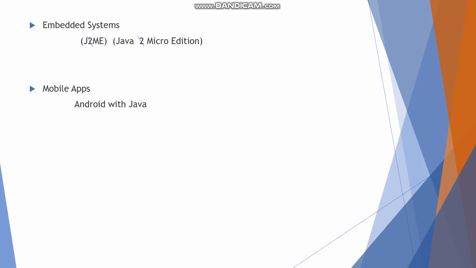Now third use is embedded system. In this, Java was known as J2ME, Java 2 Micro Edition, but now the 2 has been removed, so it is called Java Micro Edition. And the last use is mobile apps, that is Android. We need to learn Android with Java, which would help us to make mobile apps.